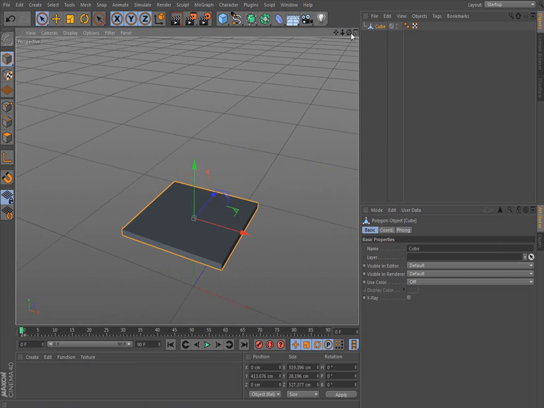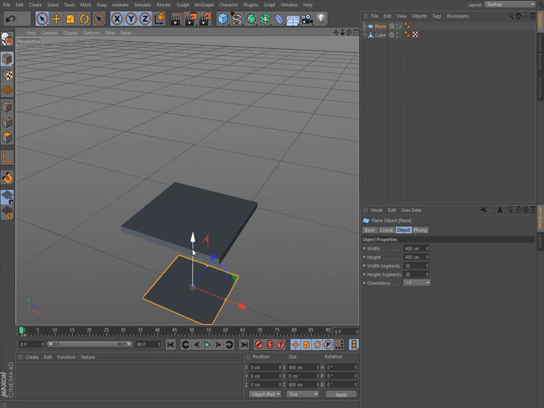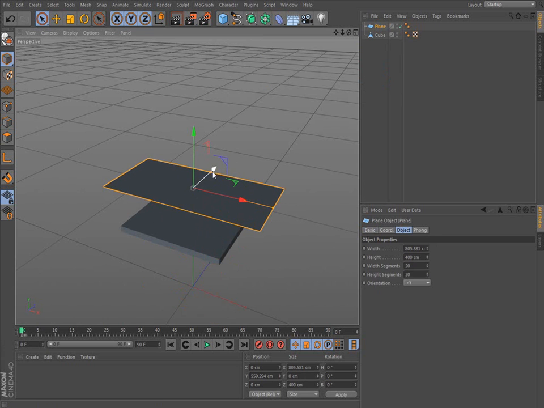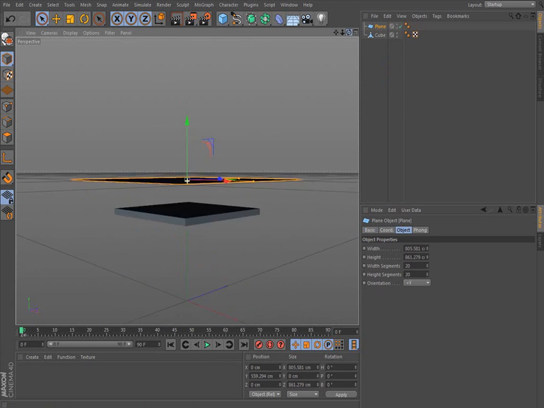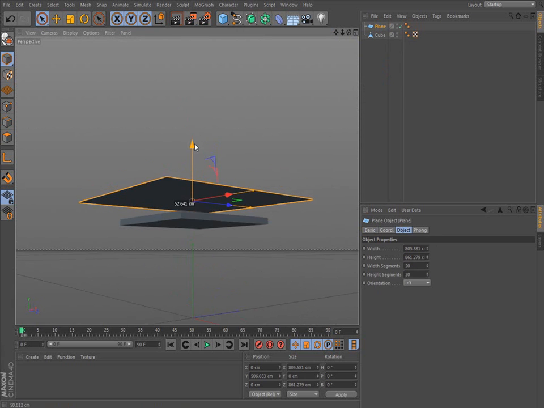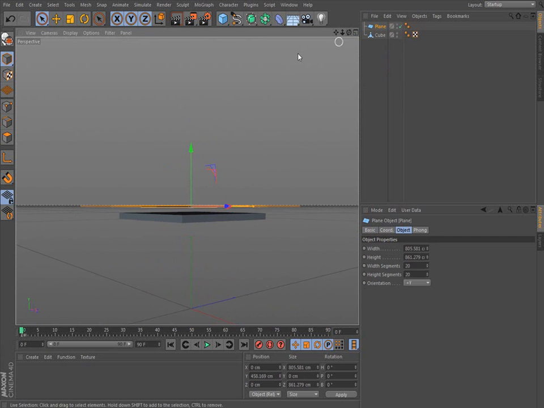Okay, so now we're gonna put the cloth, and for the cloth we're gonna choose a plane, and this plane is gonna become our cloth. So move back. I'm gonna move it a little bit lower. That way when it falls it doesn't bounce everywhere. It has time to settle.